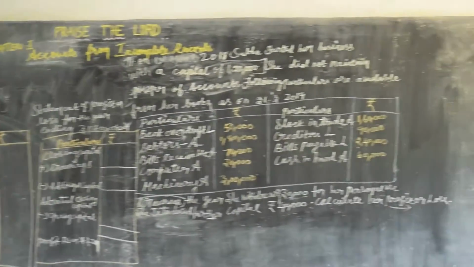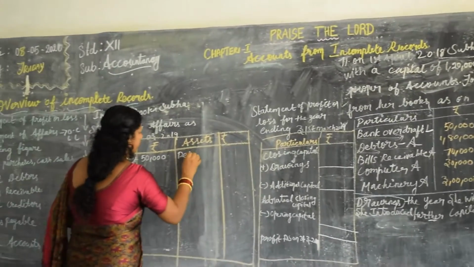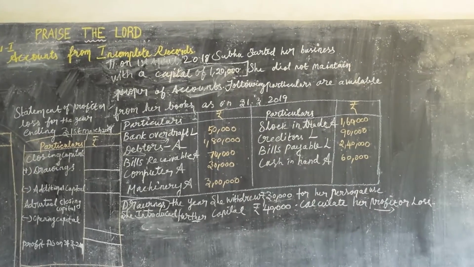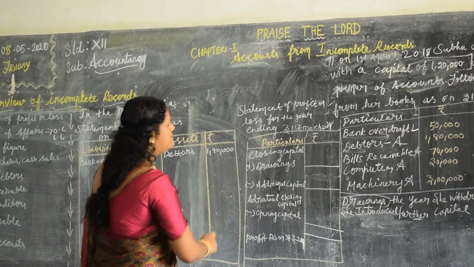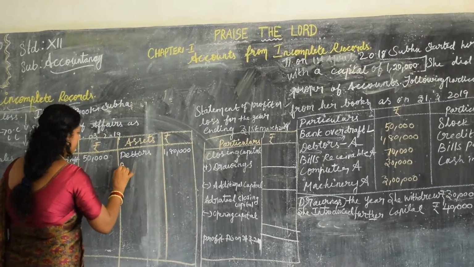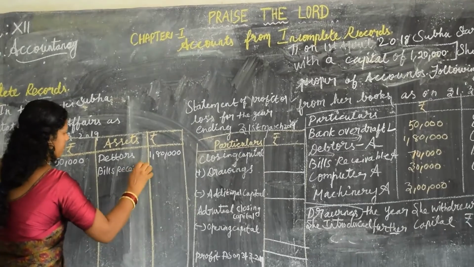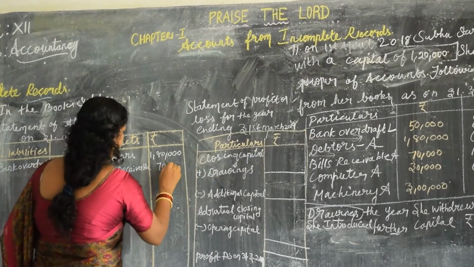$50,000. Next, debtors, $1,80,000. Bills receivable, $70,000.